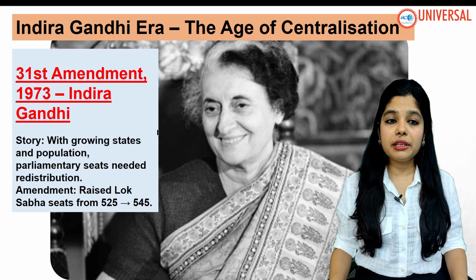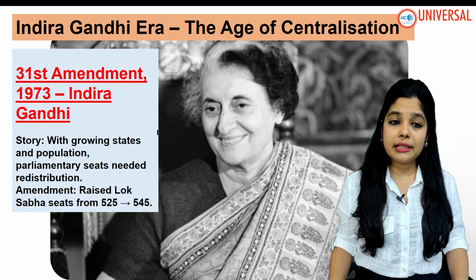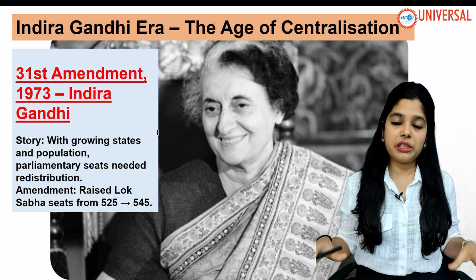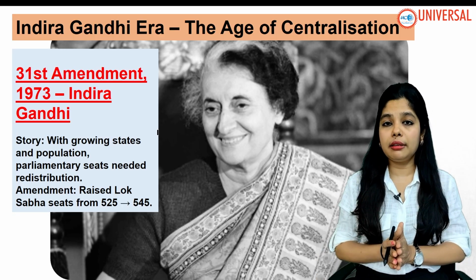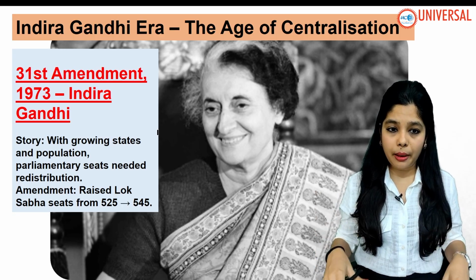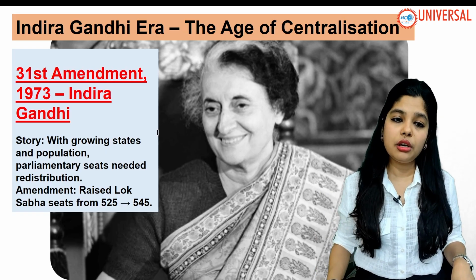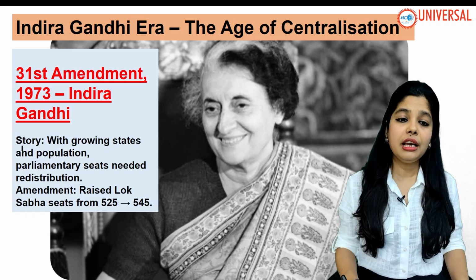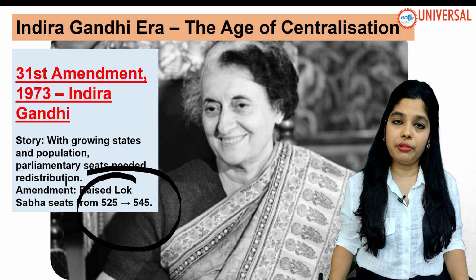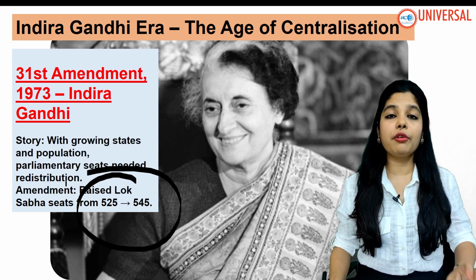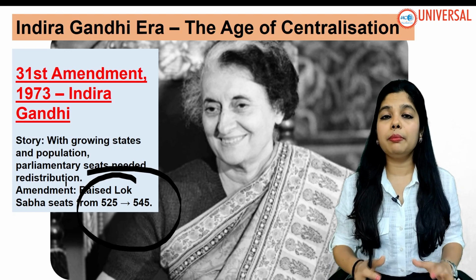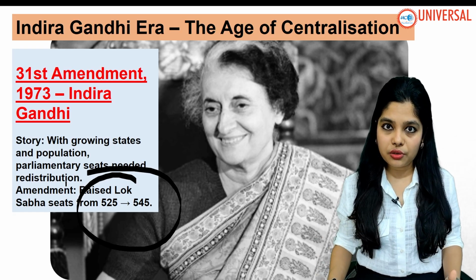Then comes your 31st Amendment Act of 1973 by Indira Gandhi. With growing states and population, parliamentary seats needed redistribution. The number of states was increasing, the population was increasing, so the Lok Sabha needed more seats. So under this 31st Amendment of 1973, she increased the seats from 525 to 545. And why? The number of states was increasing and the population of the country was also increasing.